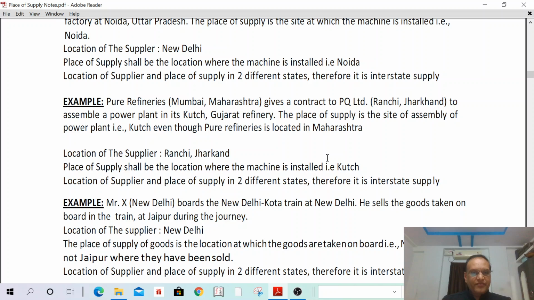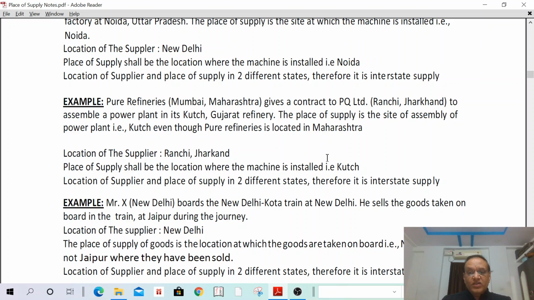Last example for this concept. Mr. X, New Delhi, boards the New Delhi-Kota train in New Delhi. He sells goods taken on board in the train at Jaipur during the journey. Then it is a place of supply in relation to goods taken on board. Who is the supplier? Mr. X is the supplier. What is his location? Location of supplier is New Delhi.